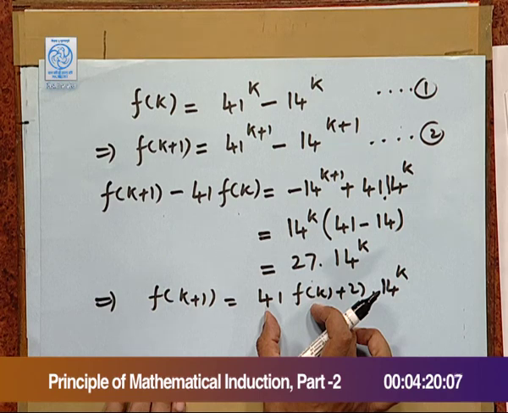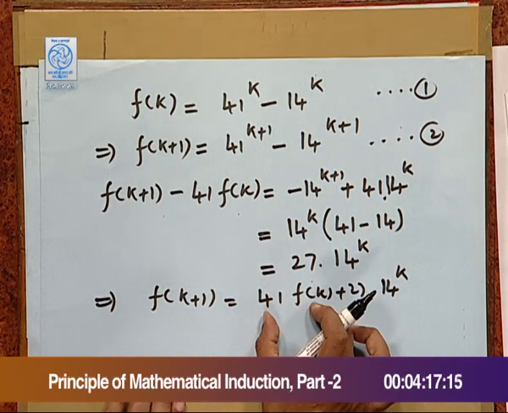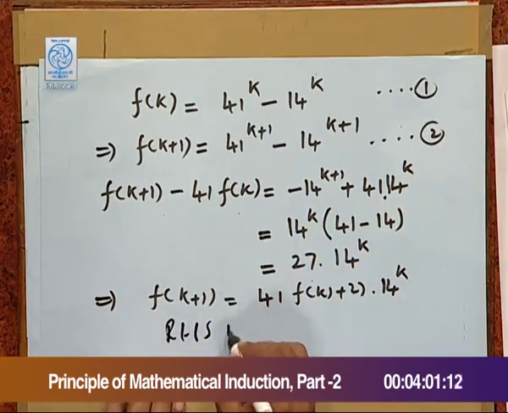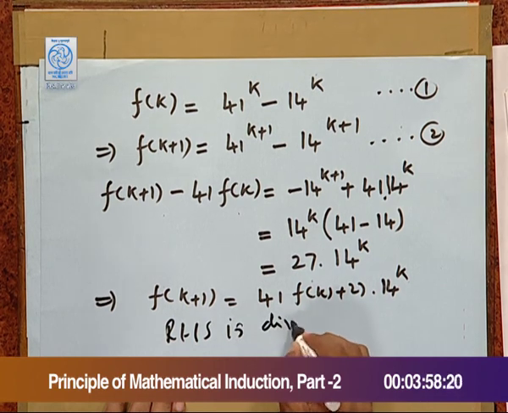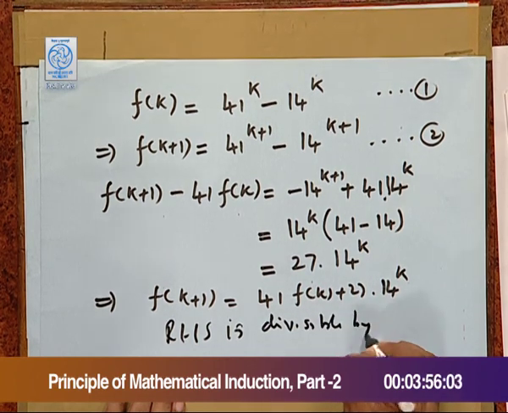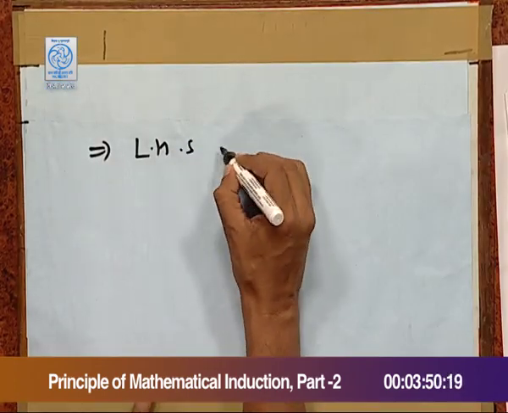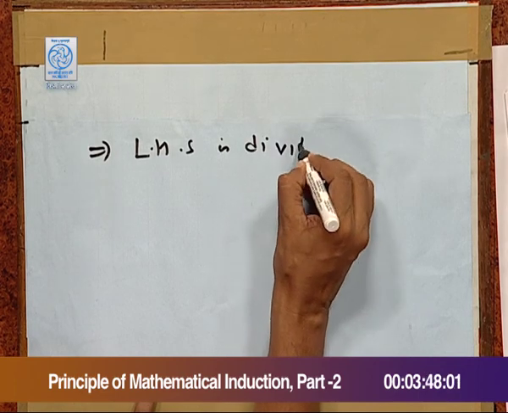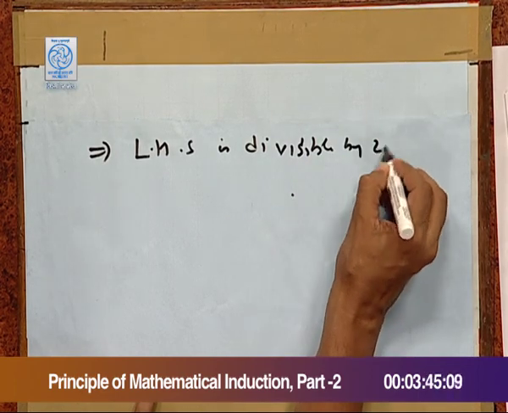In the right hand side, the first term is divisible by 27 by our induction hypothesis, while the second term clearly has a factor of 27. So, it is divisible by 27. As a result, the entire right hand side is divisible by 27, which implies left hand side is divisible by 27.